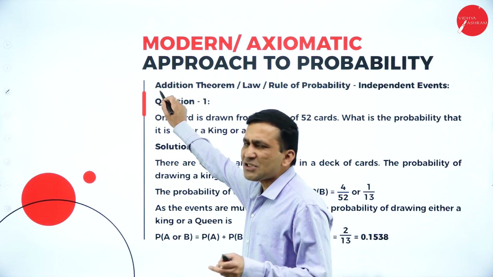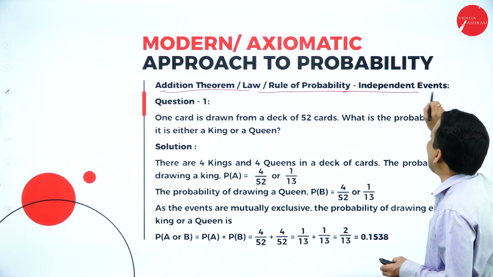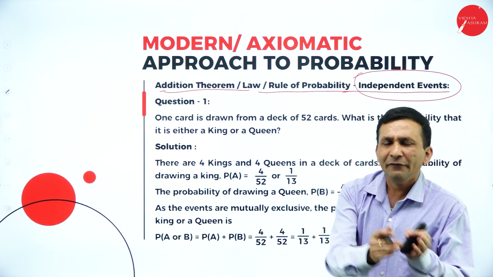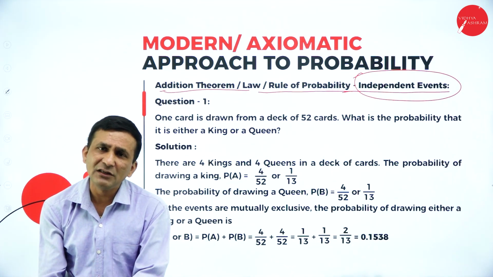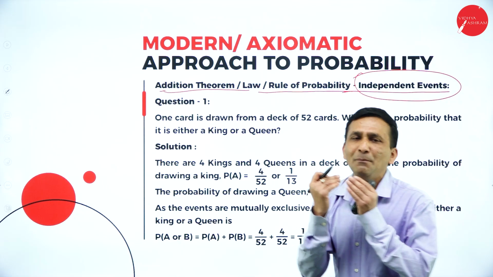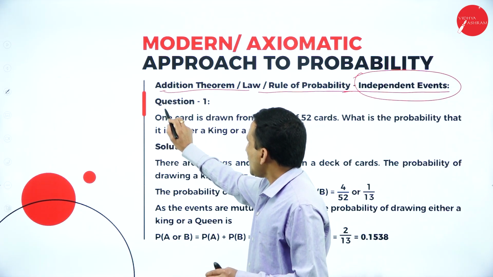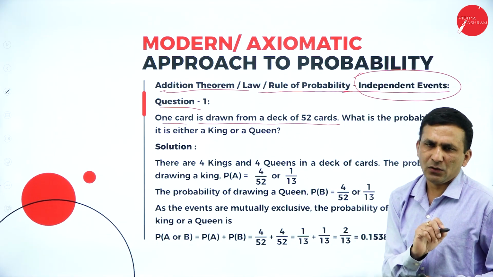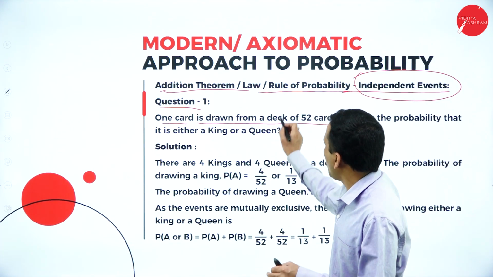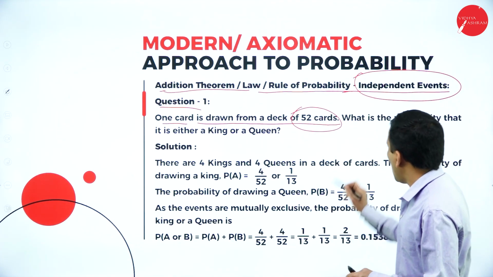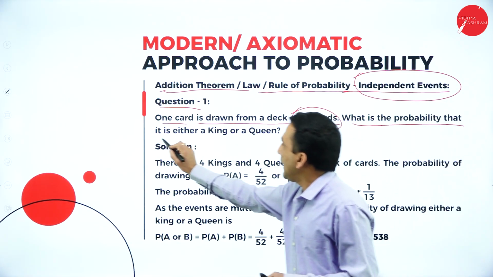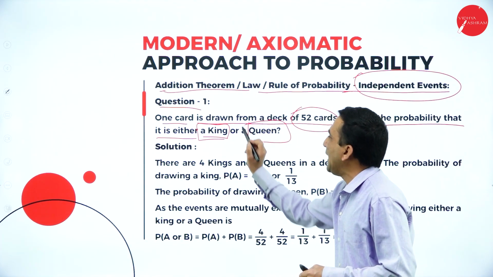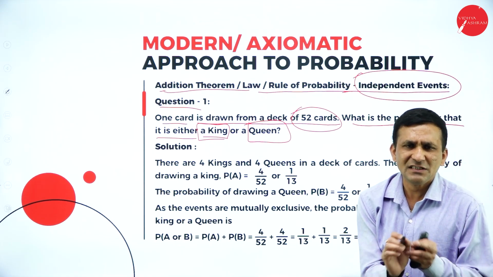Now, which is related to the addition theorem or rule of probability for independent events, the first problem we are trying to solve is on independent events. Event A is not connected with event B, and event B is not connected with event A, so they are completely independent. Question number 1: one card is drawn from a deck of 52 playing cards. What is the probability that it is either a king or a queen? Both are independent and not related.